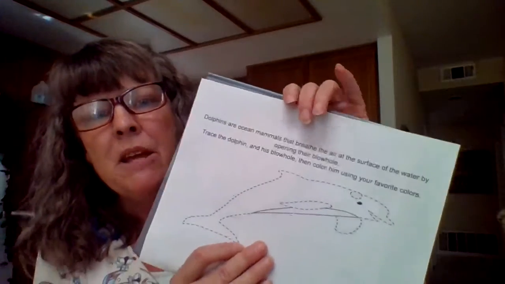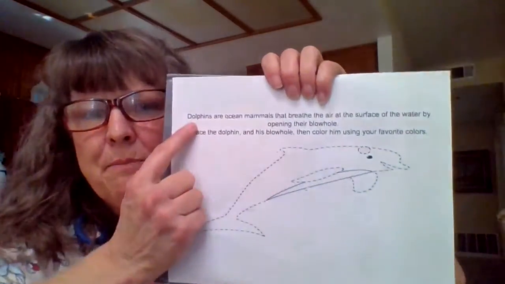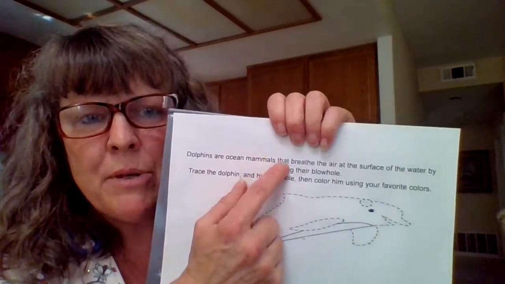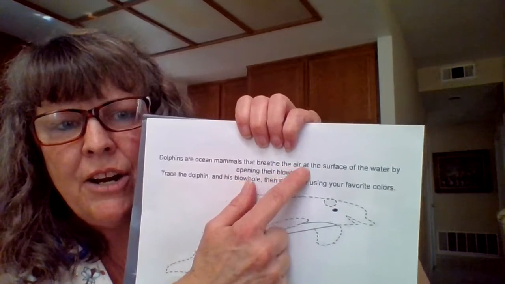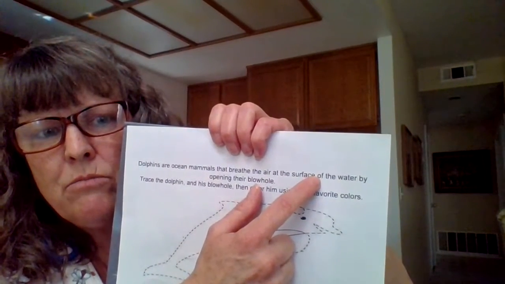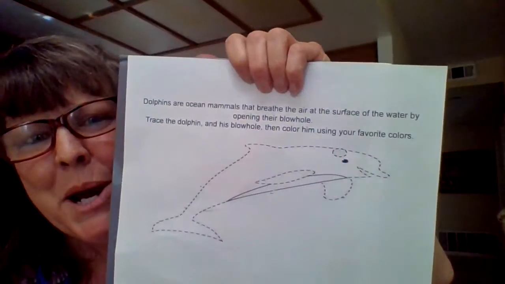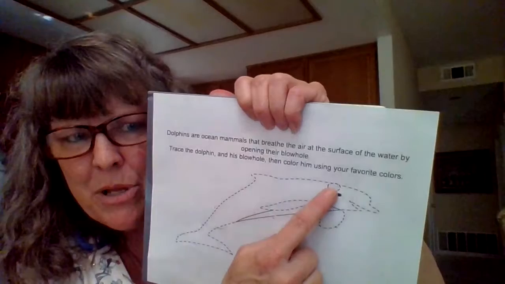And the last worksheet we have is the dolphin worksheet. And it's the same thing. Just trace the lines. It says, dolphins are ocean mammals that breathe the air at the surface of the water by opening their blowholes. There's the blowhole.